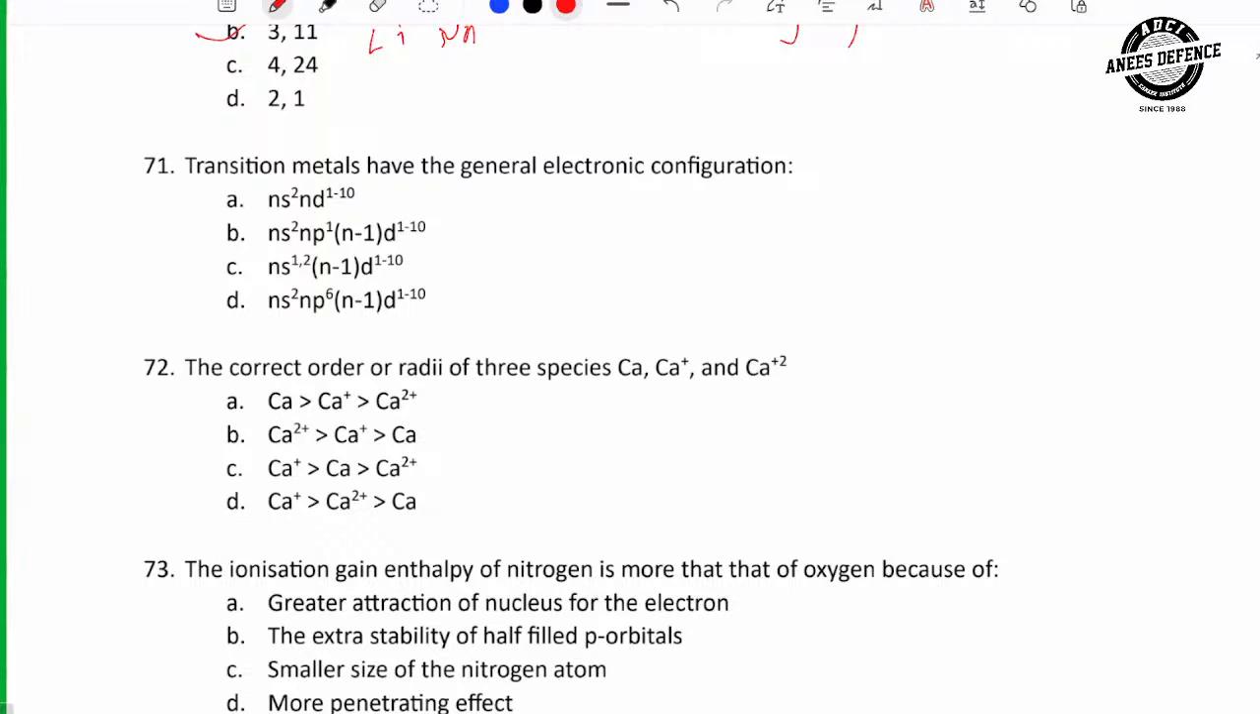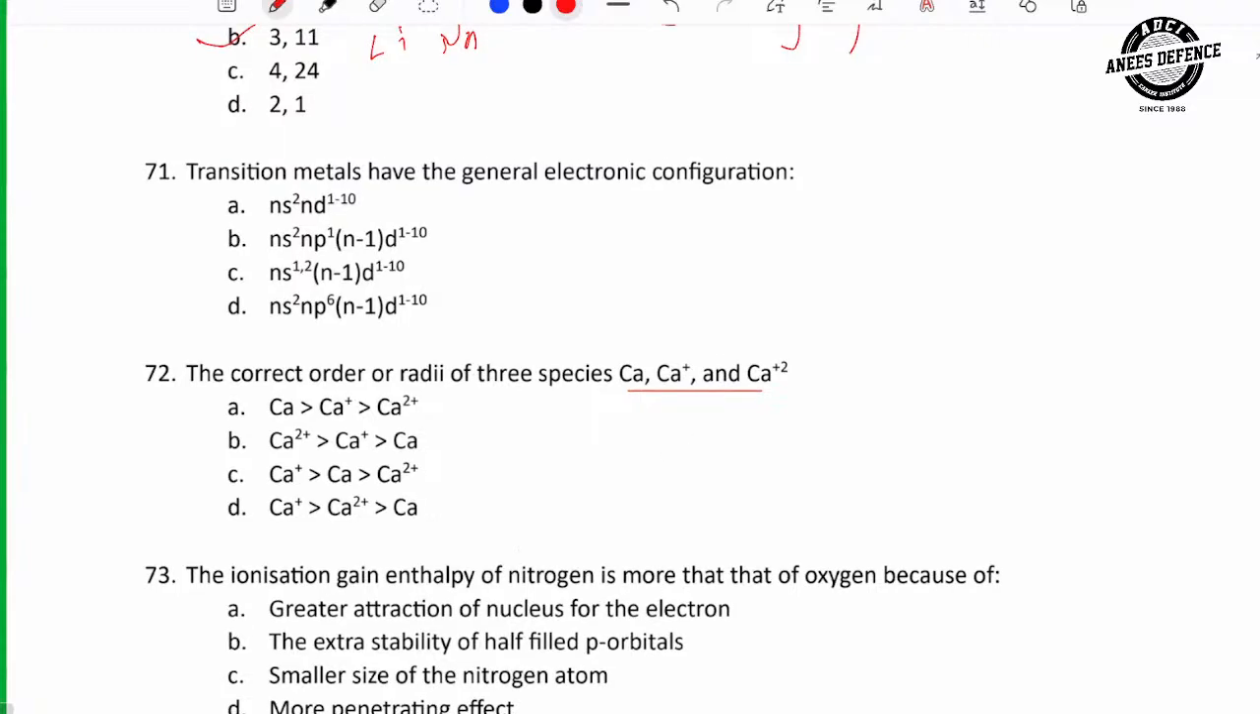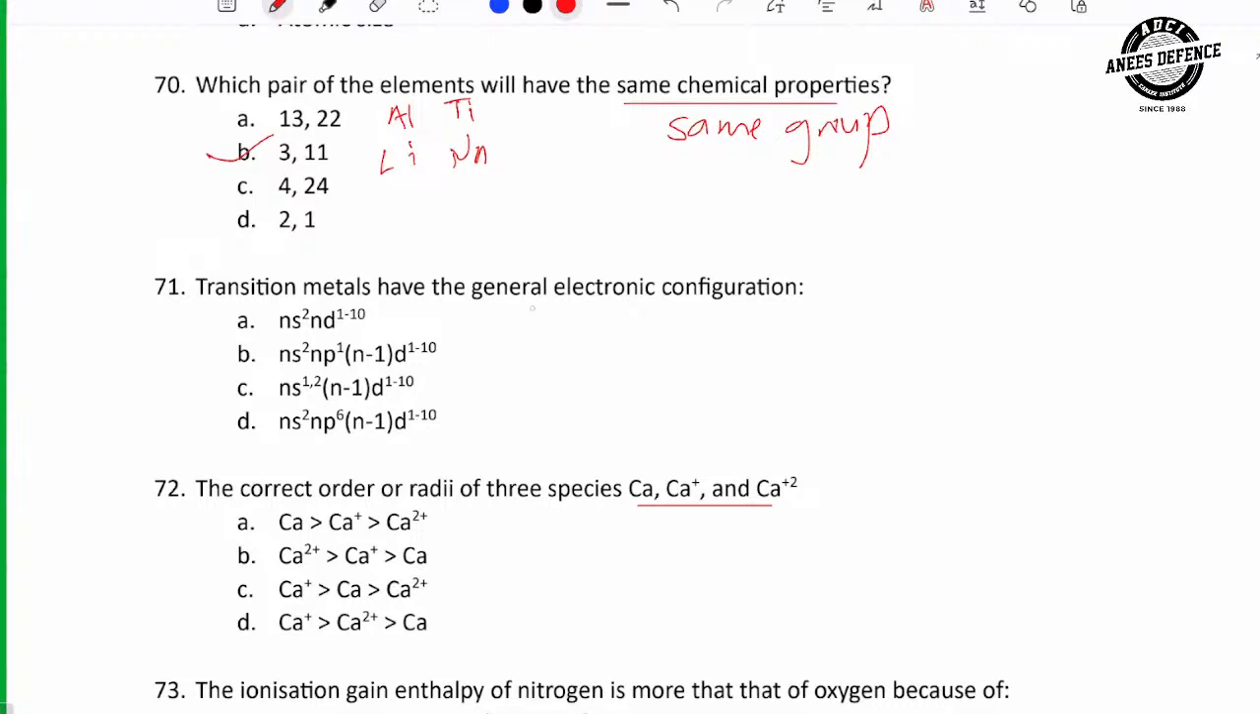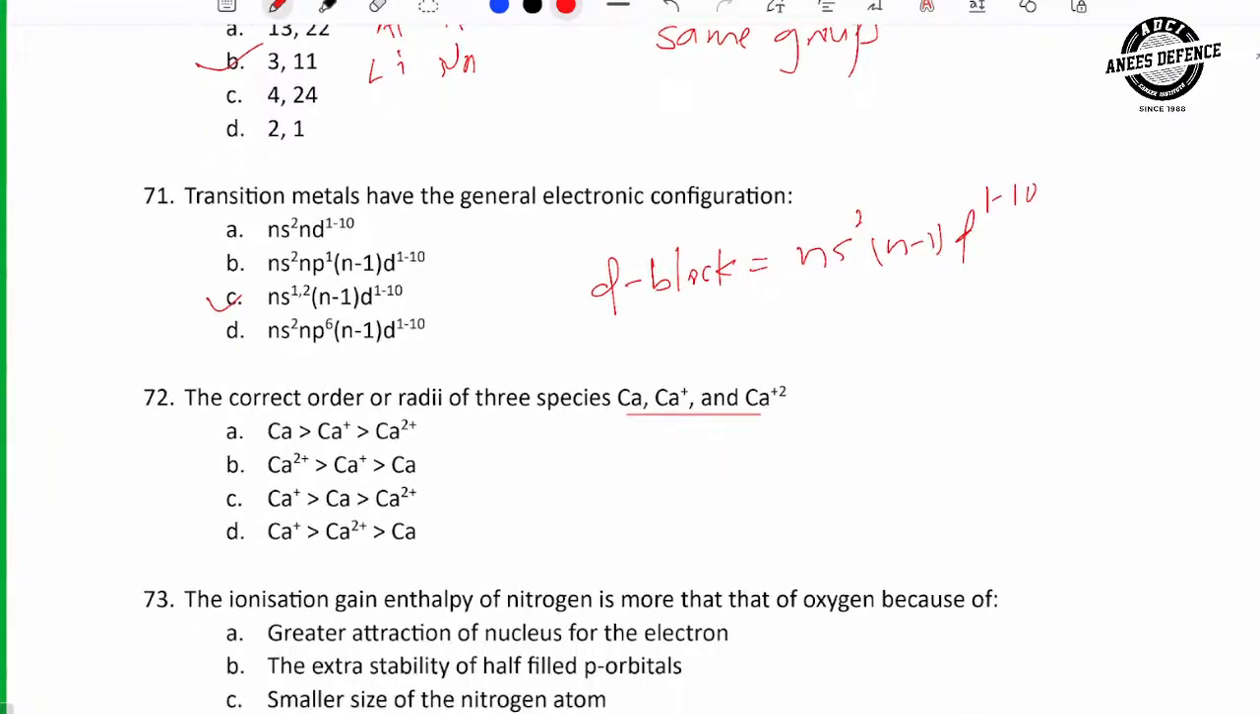correct order of radii of 3 species: calcium, calcium plus, and calcium 2 plus. Oh, sorry, 71. Transition metals have general electronic configuration. Transition metal means D block. So the general electronic configuration of D block: ns2, (n-1)d 1 to 10. So which option is correct? Option C, right? Next,